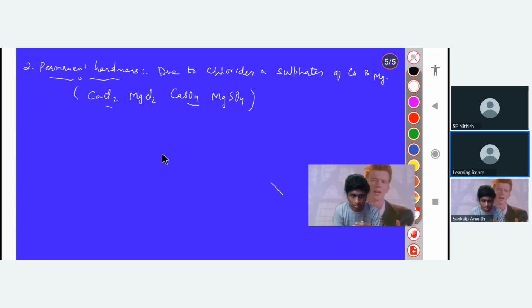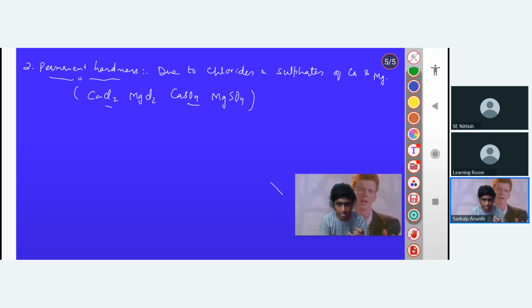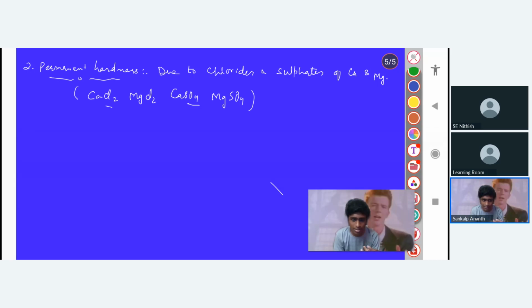See, it's not a displacement. Magnesium and calcium are highly reactive metals. You cannot do the displacement reaction here. That is why, in case of temporary hardness, we just remove it by boiling. And in case of permanent hardness, we remove it by simply adding washing soda.